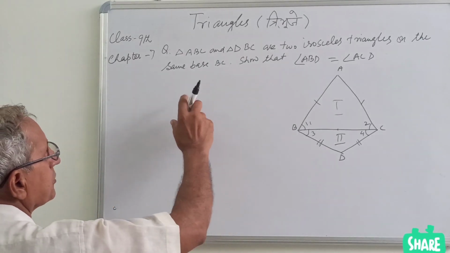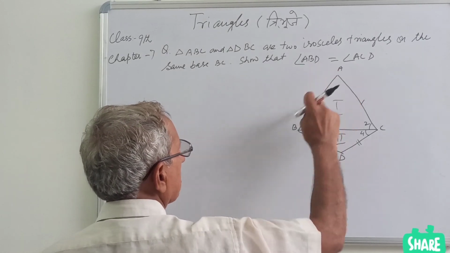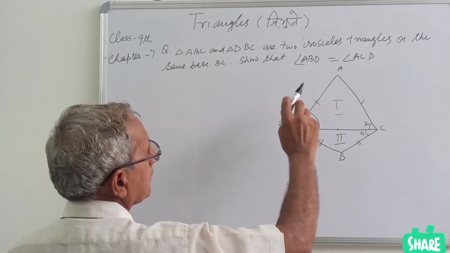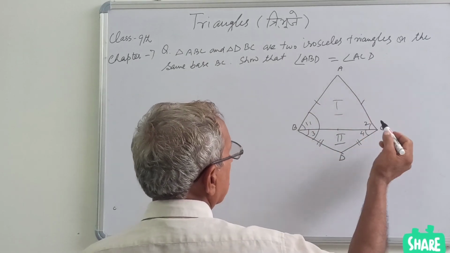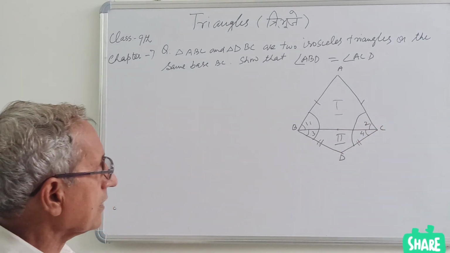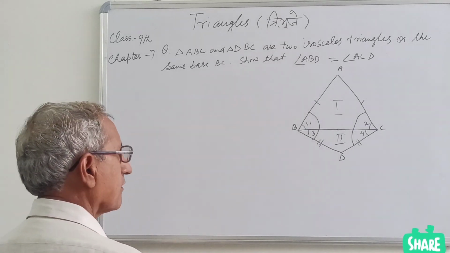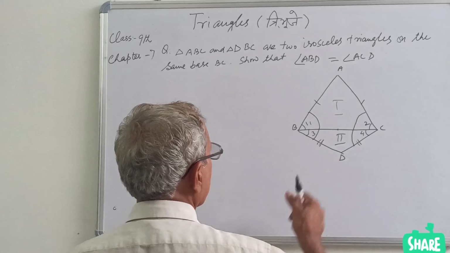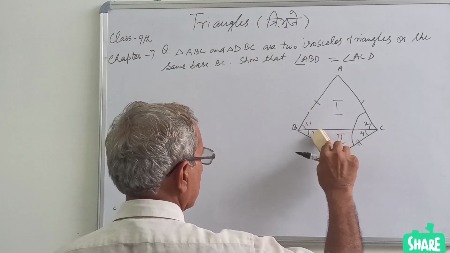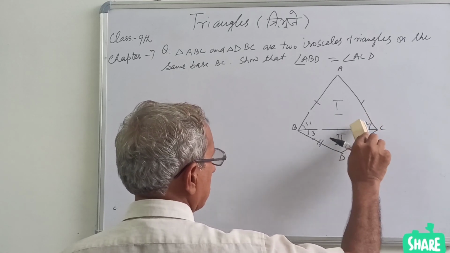So you have to prove angle ABD, this angle ABD, will be equal to angle ACD. So you have to prove that these angles are equal. So let me erase this mark. I will take this mark later on.